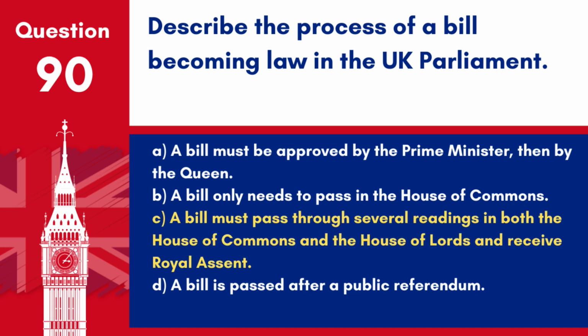Answer: C. A bill must pass through several readings in both the House of Commons and the House of Lords and receive royal assent. This process ensures that legislation is thoroughly reviewed before becoming law.